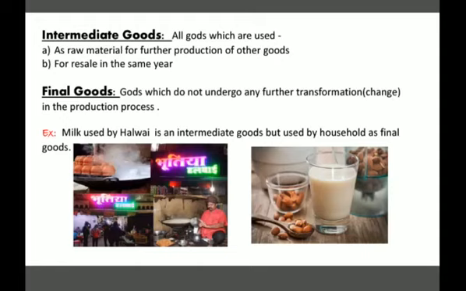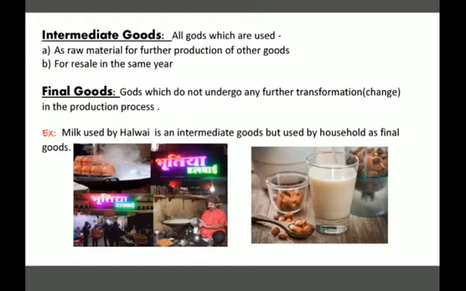So what is an intermediate good? Goods which are used as raw material for further production of other goods. Here I have an example. A basic example: milk. Milk is used by everyone, whether in shops or in households.